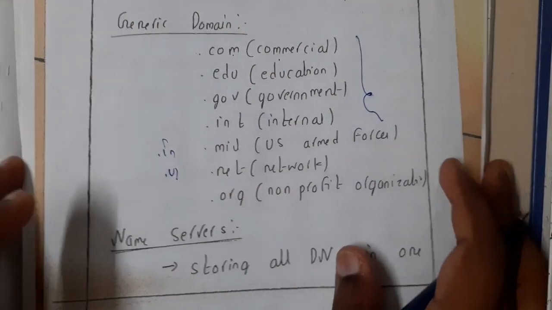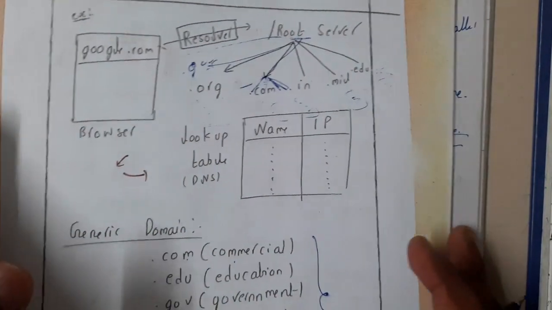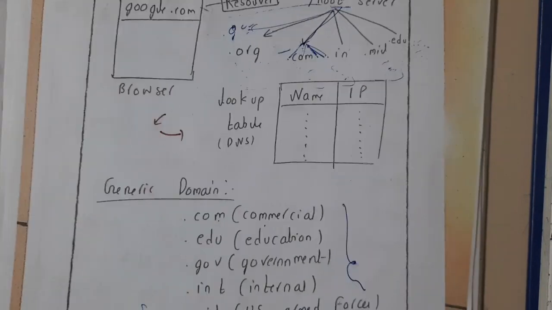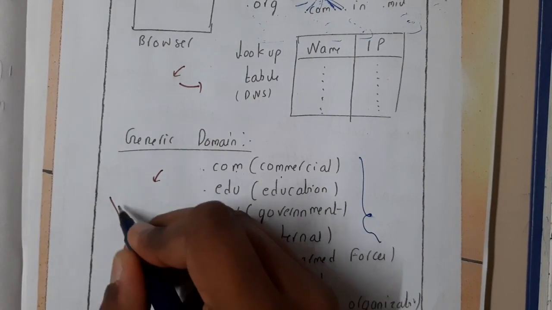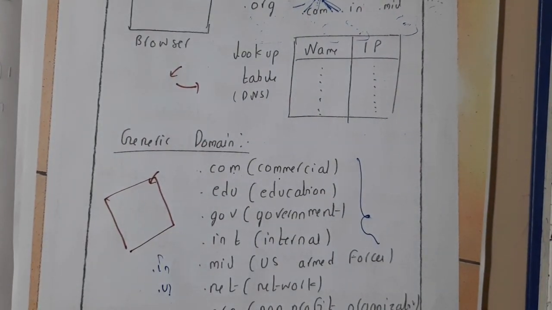Okay, so now you might be having a doubt. Okay, if I type google.com, then it's fine. But assume that you are typing some random website. Okay, so that website is among some millions of records, right? Yes, DNS will be having some millions of records, yes, I even agree with that.